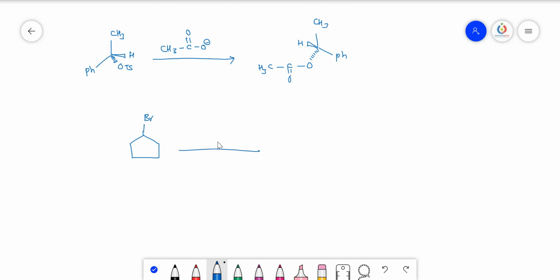Okay, and the last one is this alkyl halide, just subject it to aqueous KOH. Here no stereochemistry is mentioned. In such cases you don't need to do anything, just replace this bromine with OH. So you will get the molecule.